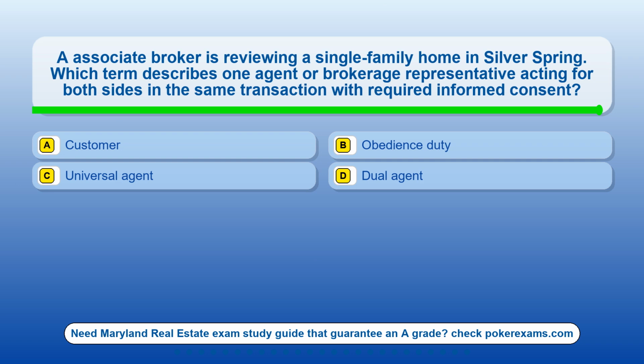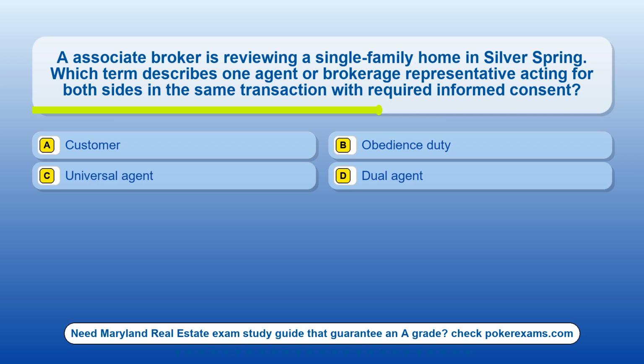Question 6. An associate broker is reviewing a single-family home in Silver Spring. Which term describes one agent or brokerage representative acting for both sides in the same transaction with required informed consent? Option A, customer. Option B, obedience duty. Option C, universal agent. Option D, dual agent.